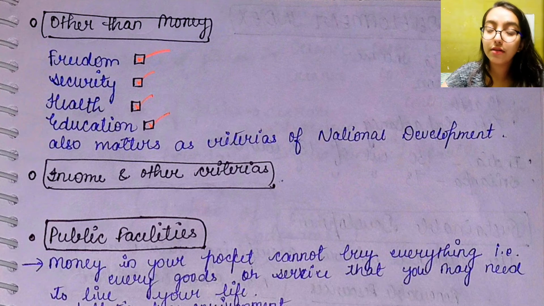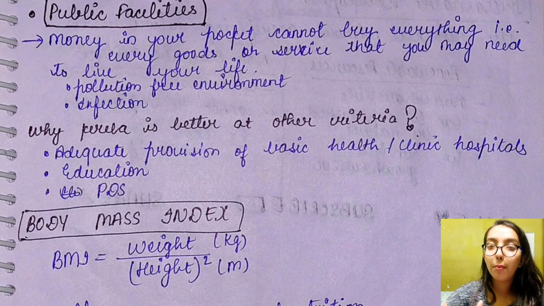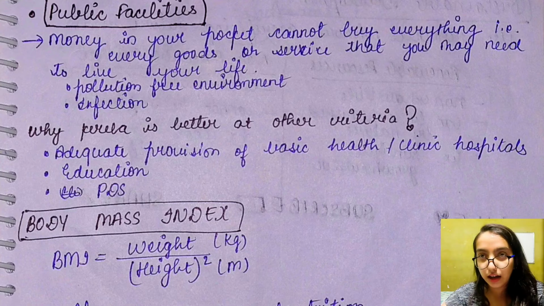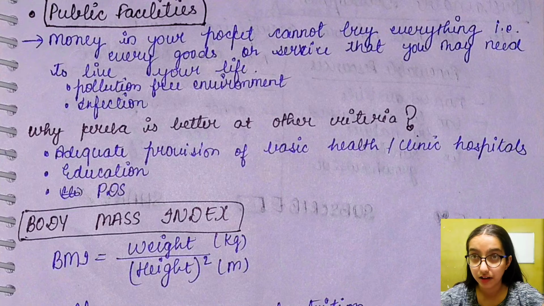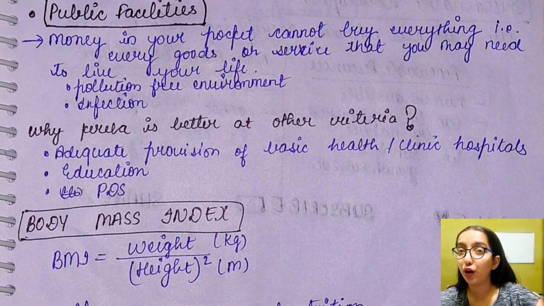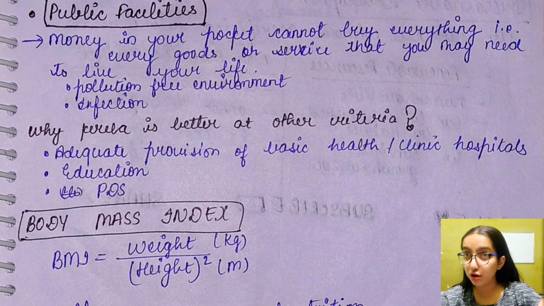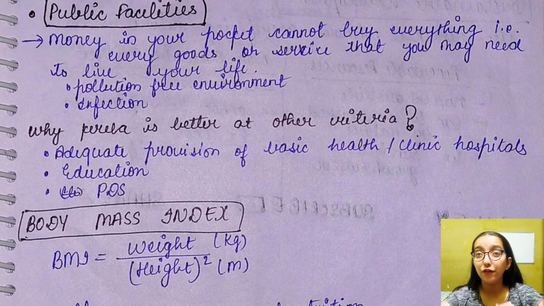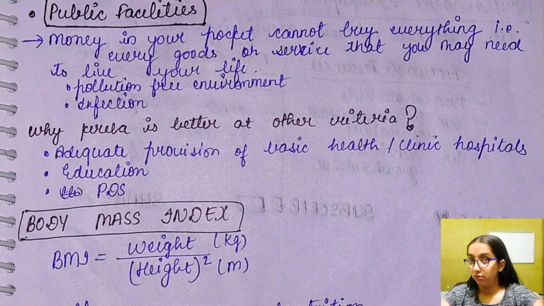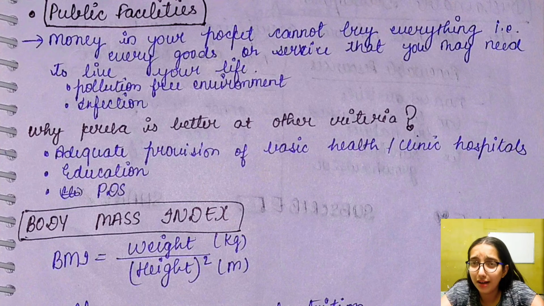Now, let's understand public facilities. Money in your pocket cannot buy everything, cannot buy you all the goods and services. For example, if you are very rich, you still cannot wish to live in a pollution free area with the use of money. Or if any kind of infection like coronavirus, the most recent example, spreads in your area, then money cannot buy you all the comforts.